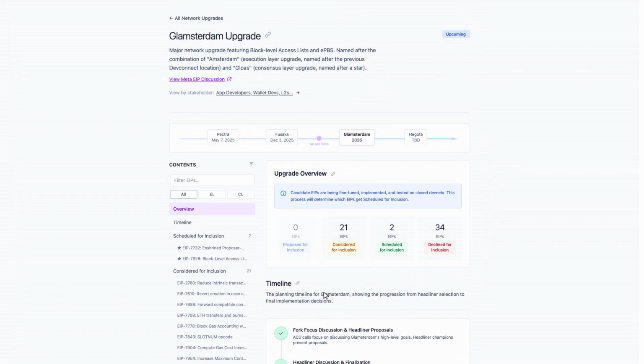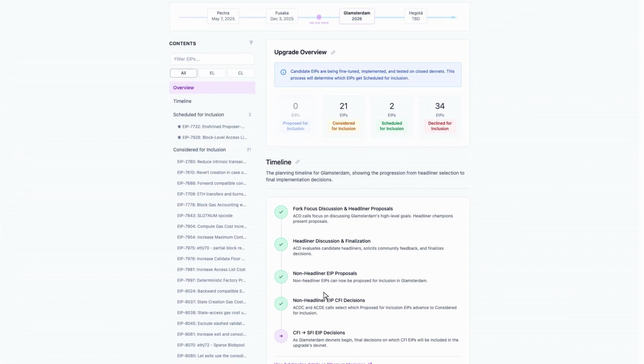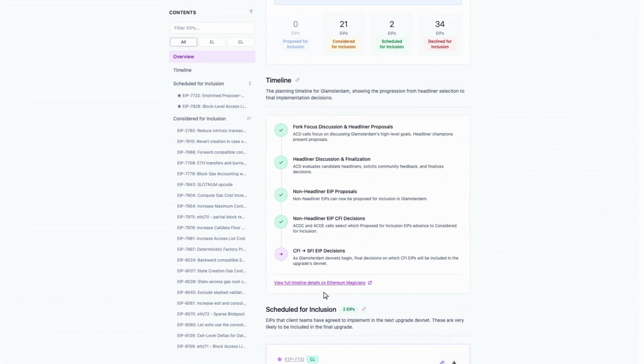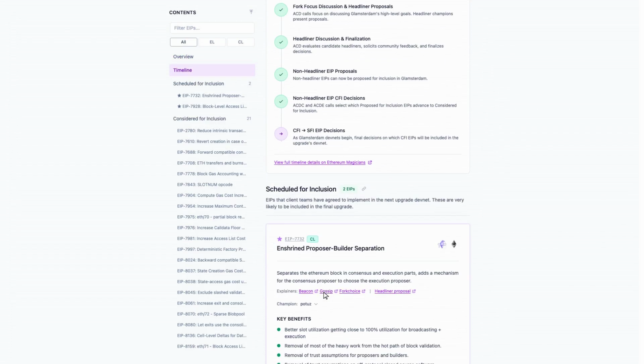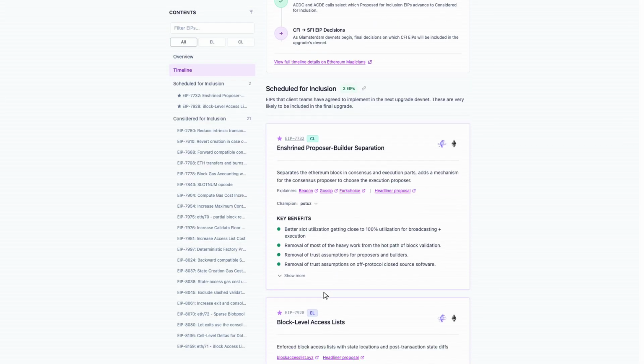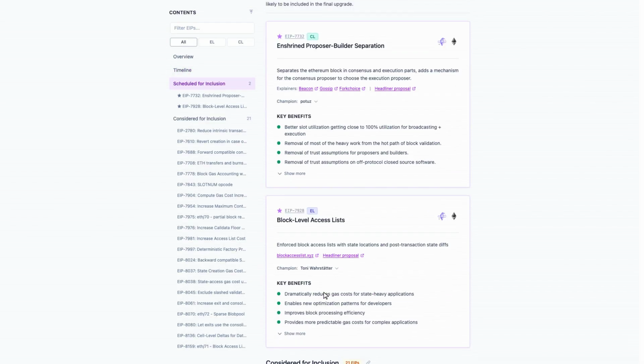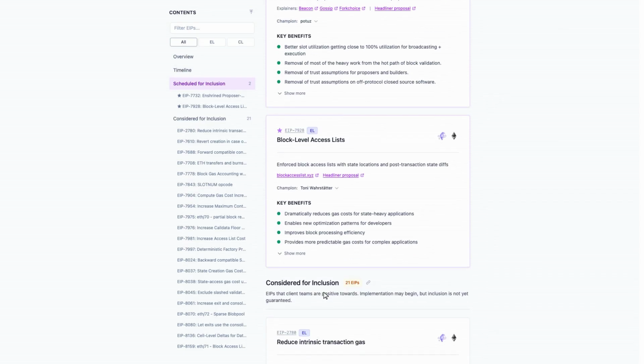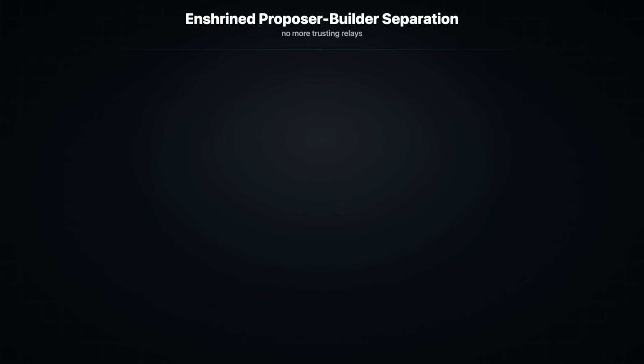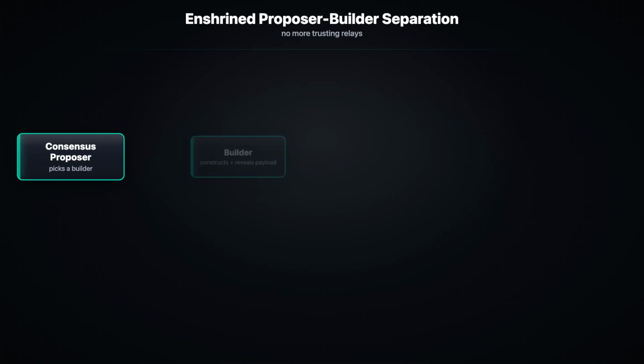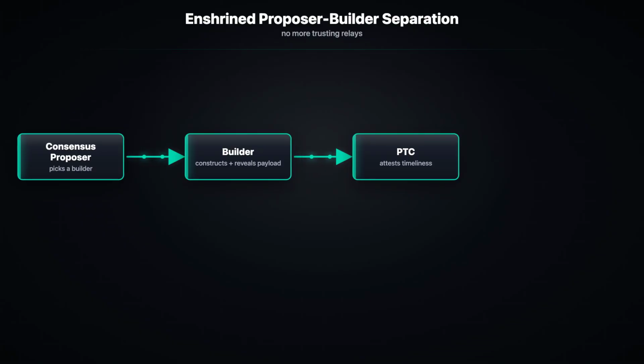EIP 7732, Enshrined Proposer-Builder Separation. Here is what bothers me about how block building works today. It runs through MEV boost relays, off-protocol software that proposers and builders have to trust. Enshrined proposer-builder separation moves that whole relationship into Ethereum itself. The consensus proposer picks a builder, the builder constructs the execution payload and reveals it, and a payload timeliness committee attests that everything arrived on time. No relay, no trust assumption.